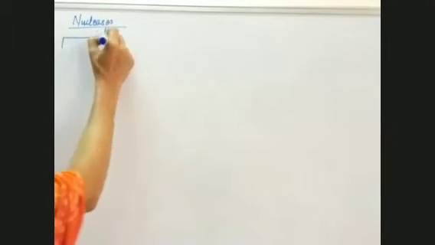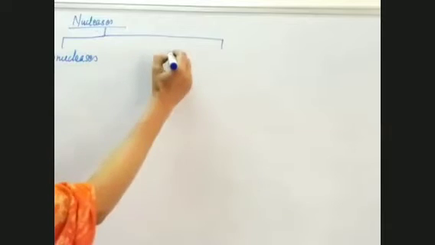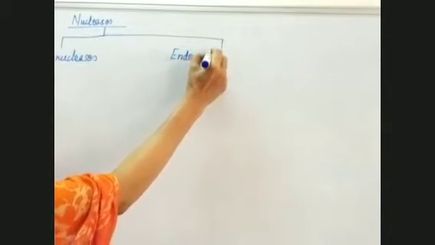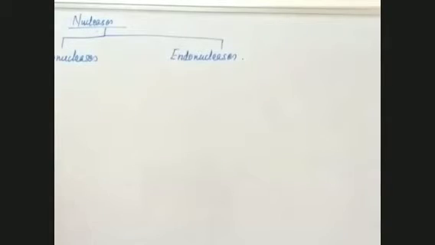These are divided into two types: exonucleases and endonucleases. Nucleases are used to cut the DNA, the genetic material.